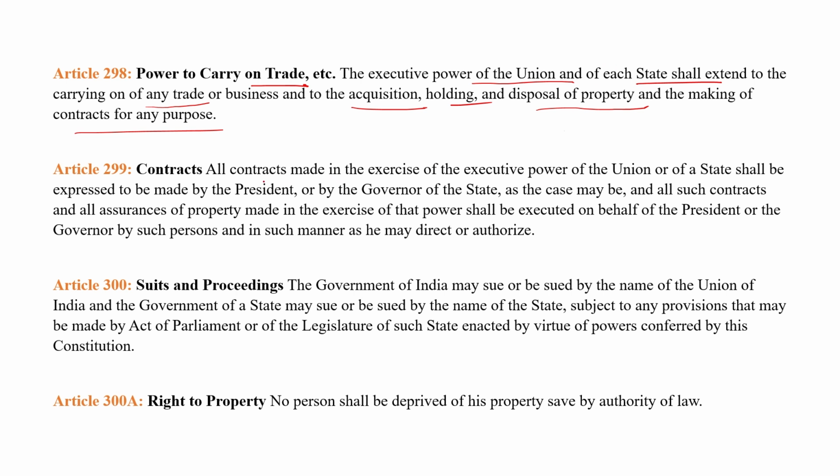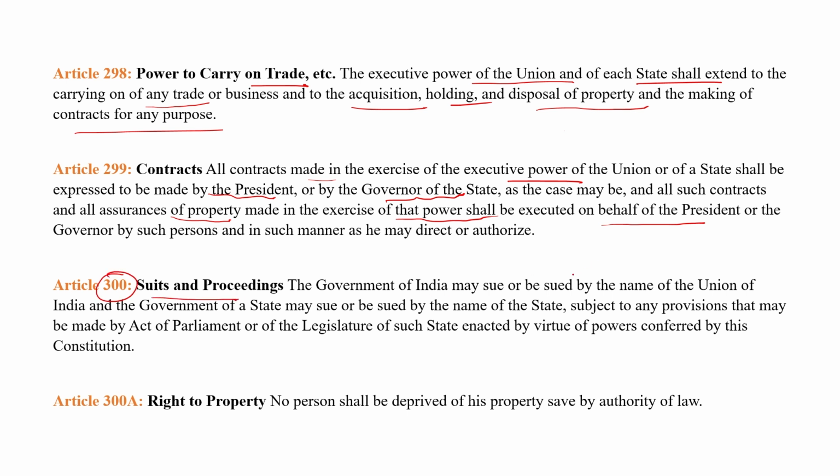If it is for a state, then it is made in the name of the Governor of the state, as the case may be, and all such contracts and all assurances of property made in the exercise of that power shall be executed on behalf of the President and the Governor only. The Attorney General and Advocate General will represent the President and Governor in this scenario.